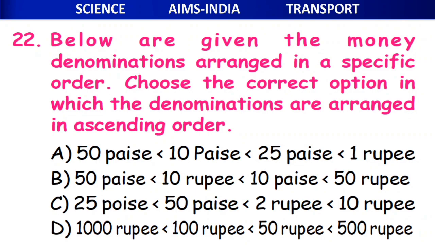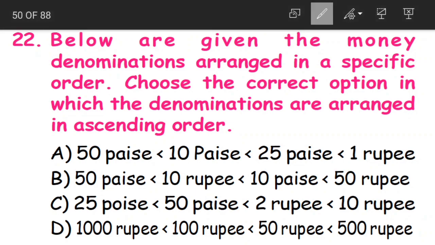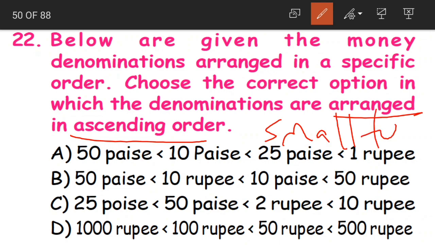Ascending order is from small to big, okay, from small to big. Clear children? Now we'll see.